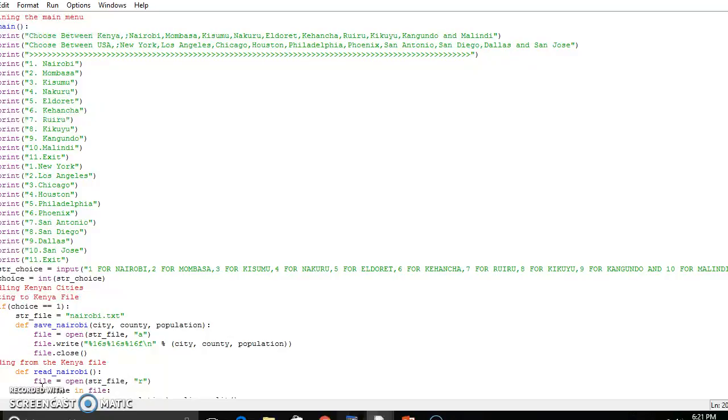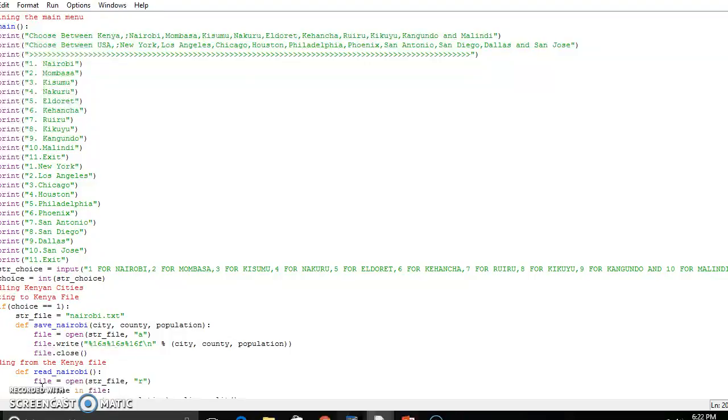And in USA, you have New York, Los Angeles, Chicago, Austin, Philadelphia, Phoenix, San Antonio, San Diego, Dallas, and San Jose. Here you should print first Nairobi because it has more population than Mombasa, then Kisumu, Nakuru, Eldoret, Kehancha, Ruiru, Kikuyu, Kangundo, Malindi. After Malindi, it exits, and you start the USA states, where you have New York as number one, number two is Los Angeles, then Chicago, Houston, Philadelphia, Phoenix, San Antonio, San Diego, Dallas, San Jose.